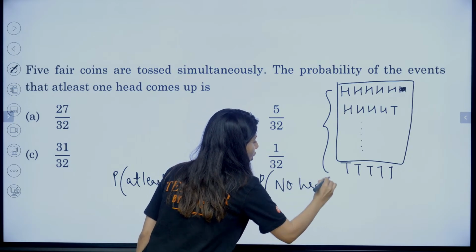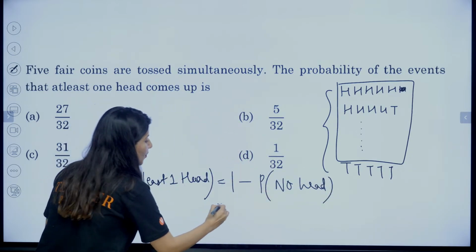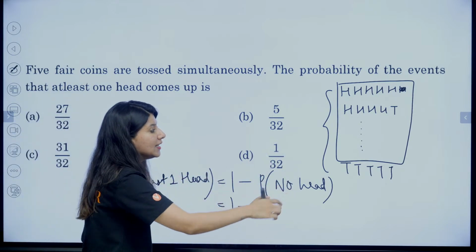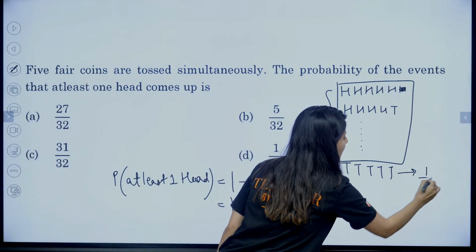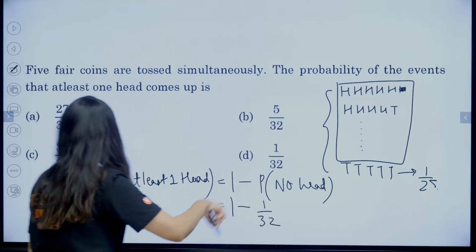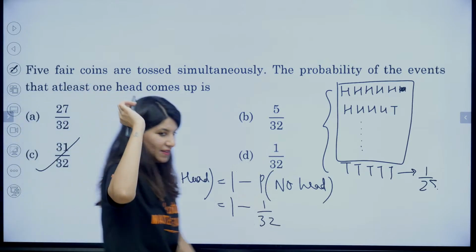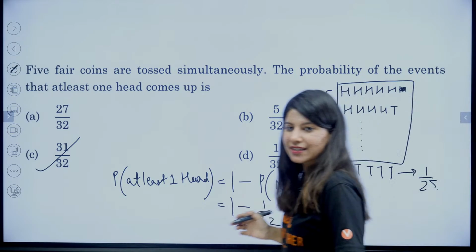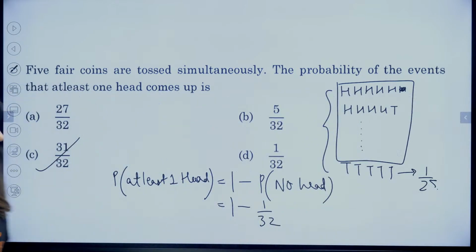No head means all tails. So 1 minus probability of all tails, that means 1 minus 1 by 2 raised to power 5. So 1 upon 32, 31 upon 32, option C. All right, yes, absolutely.